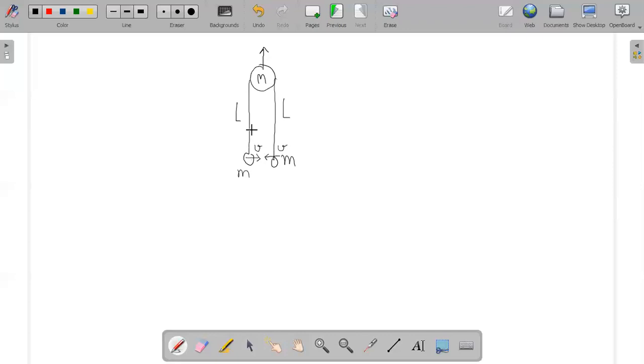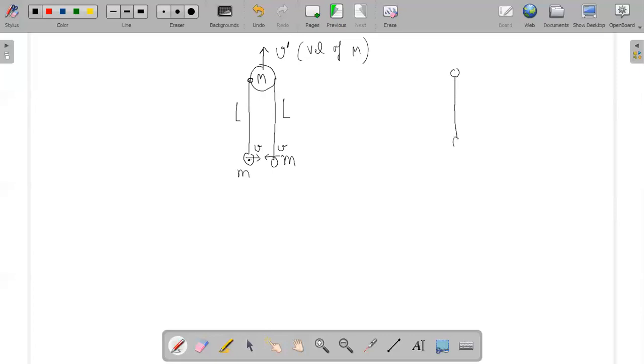I repeat my statement. The trajectory of small m is a circular trajectory, but in the frame of capital M only. So if capital M has a velocity denoted by V dash, in the frame of capital M, I can draw this picture for you.